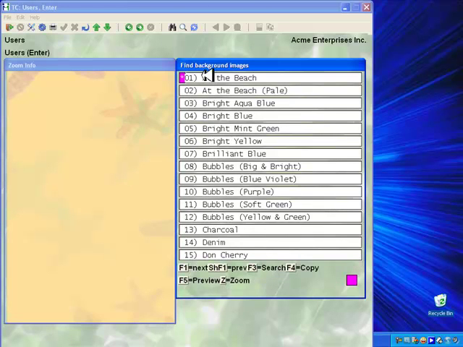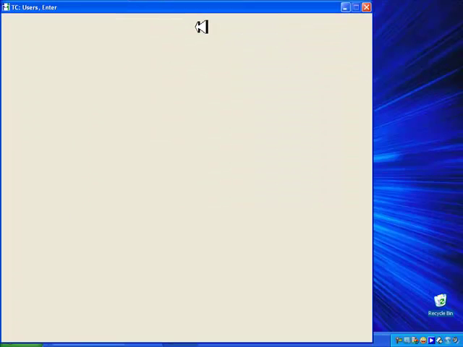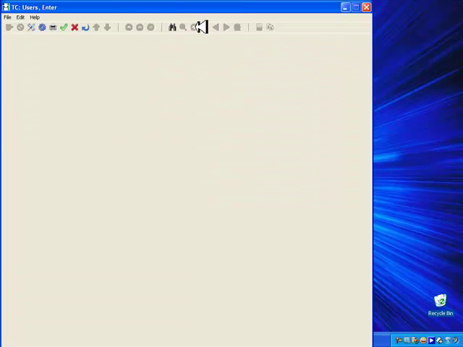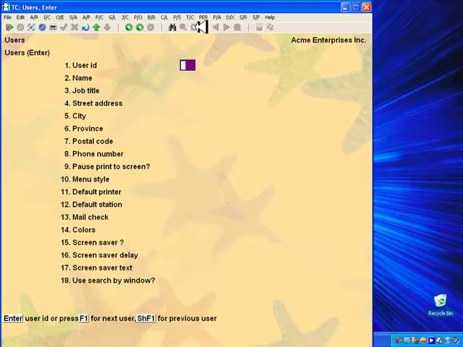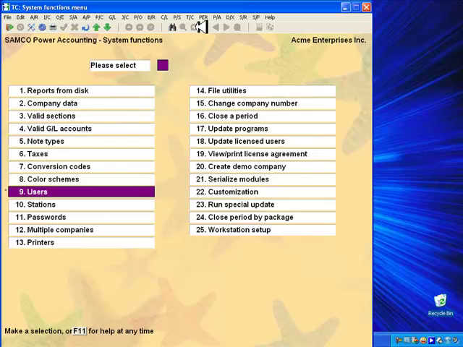Let's try At the Beach theme. We find that most users prefer something soft blue or soft green as is easy on the eyes, but we have some very colorful arrangements for those who like it bright. Please carry on to the next chapter for an overview of the navigation icons.